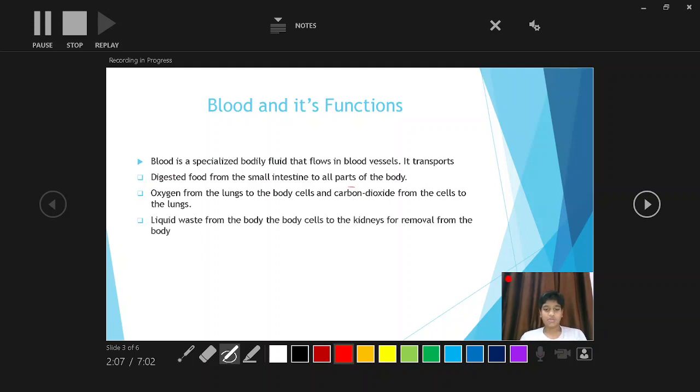Liquid waste from the body. Okay, liquid waste from the body cells to the kidneys for removal from the body. Liquid waste in the form of urination. Okay, we will also discuss in the next video what excretion is, which is part of this chapter only. We will discuss this in the next video.